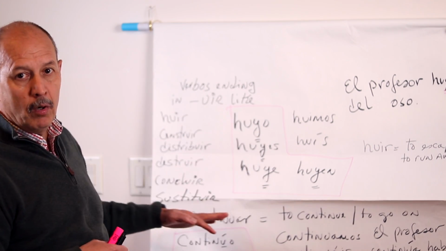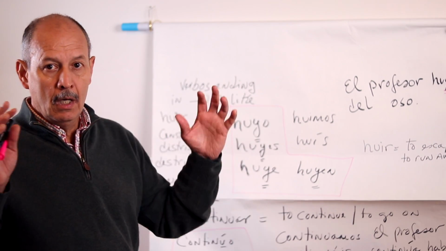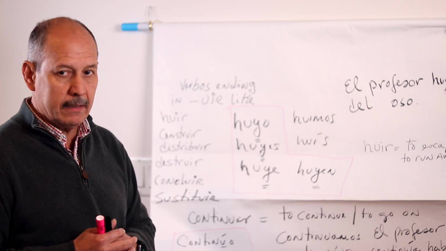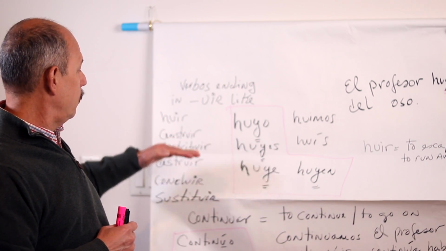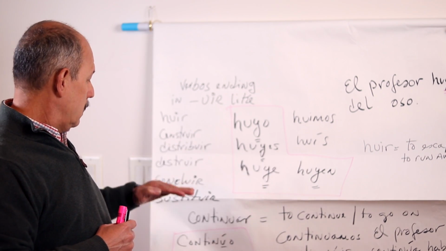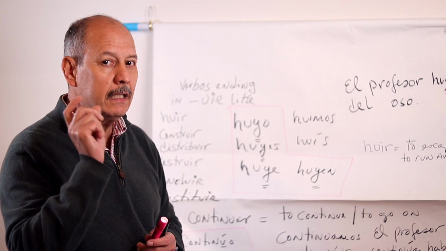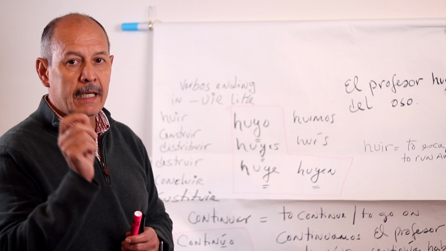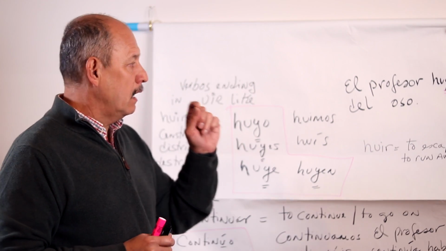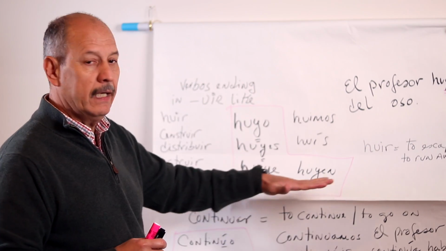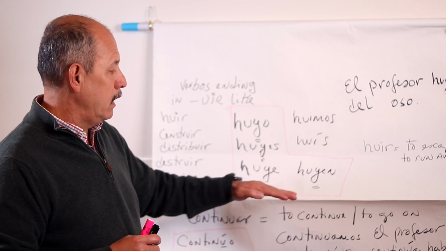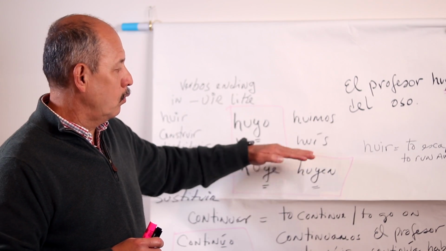So we have more in your chapter 6. I am not trying to put all the information from chapter 6 here. This is a summary as I said, right? So huir, construir, distribuir, destruir, concluir, sustituir. I hope that you are hearing the ending, uir. If you hear that, all those verbs have to be conjugated exactly like we're here. Huyo, huyes, huye, huyen, huimos, huís.